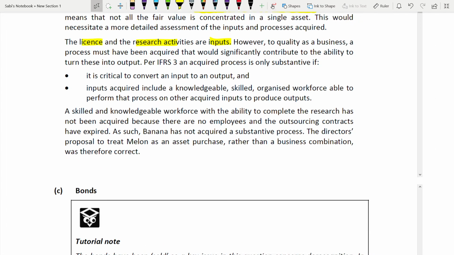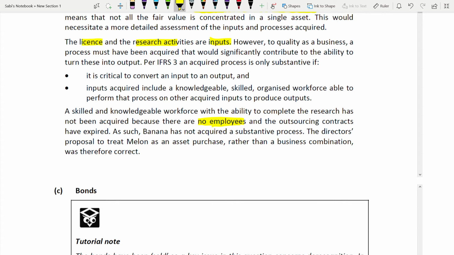So finally, this is your conclusion. A skilled and knowledgeable workforce with the ability to complete the research has not been acquired. You see, you have not acquired the workforce that can complete the research and make product, because there are no employees, because we have been told that there are no employees. We were told it has been outsourced and the outsourcing contracts have expired.